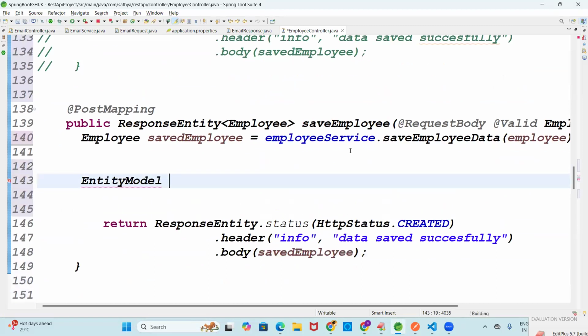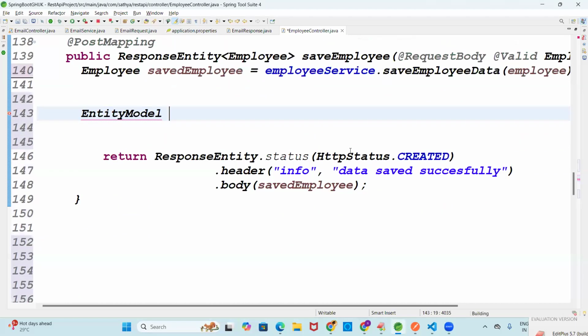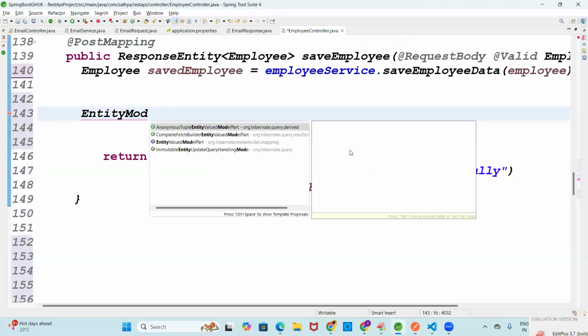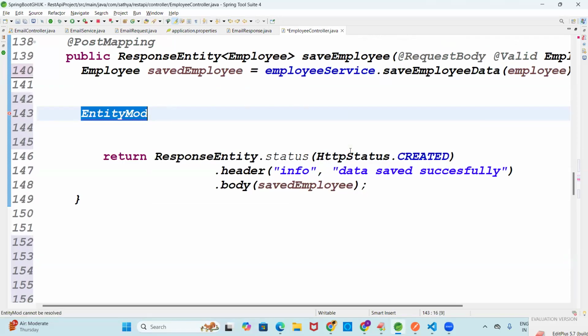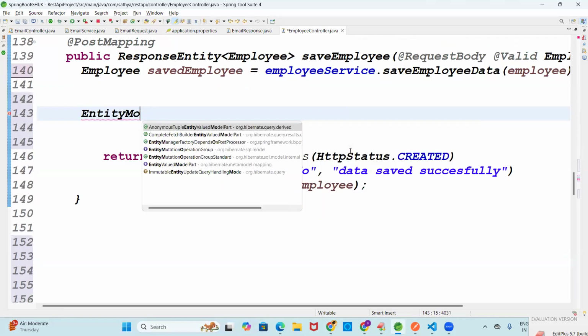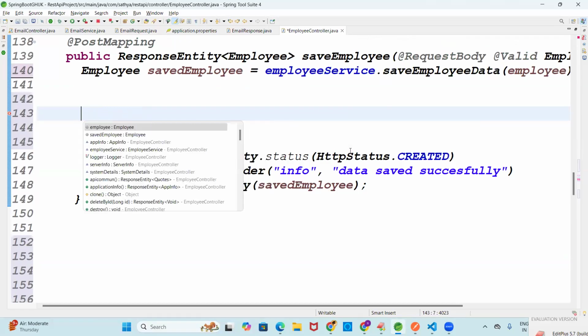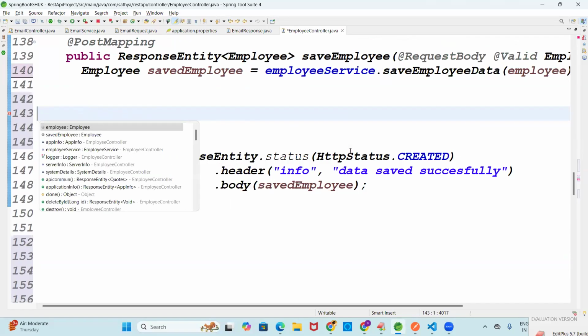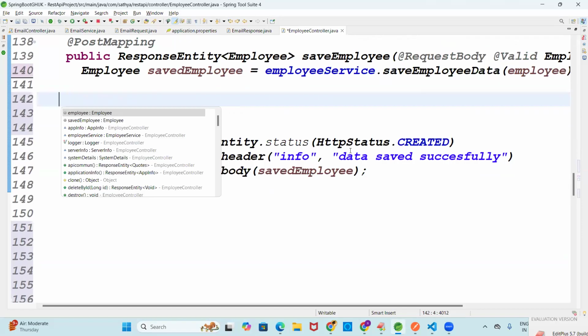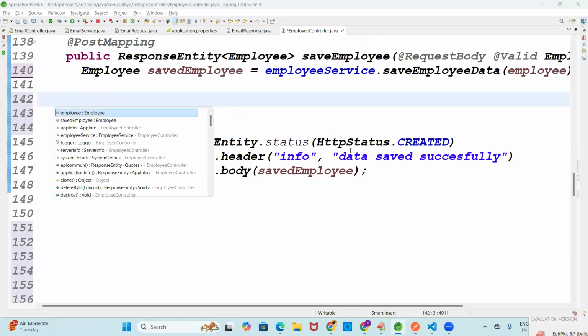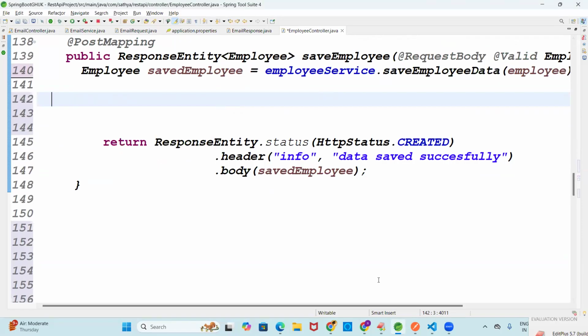I'm going to create an EntityModel. I think EntityModel is not coming, right? Ctrl+space. EntityModel is coming or not coming? Not coming. Why is it not coming? Because the dependency is not added. What dependency do we have to add? The HATEOAS dependency we should add, right? I think we didn't enter the dependency.